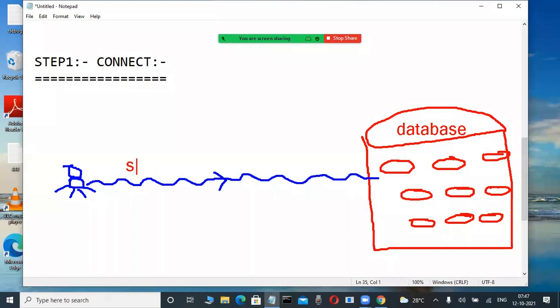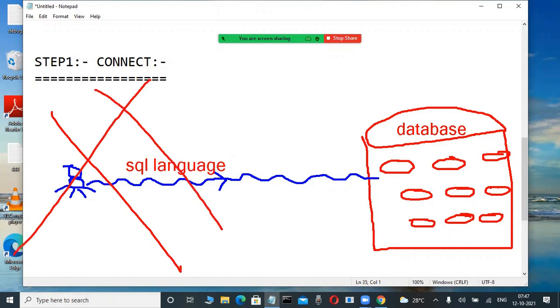Yes. SQL is the language, everyone says. But unfortunately, here it is impossible. SQL language is correct, and this database is okay, with so many database objects, but unfortunately any user is not allowed to connect directly to this server, this database.